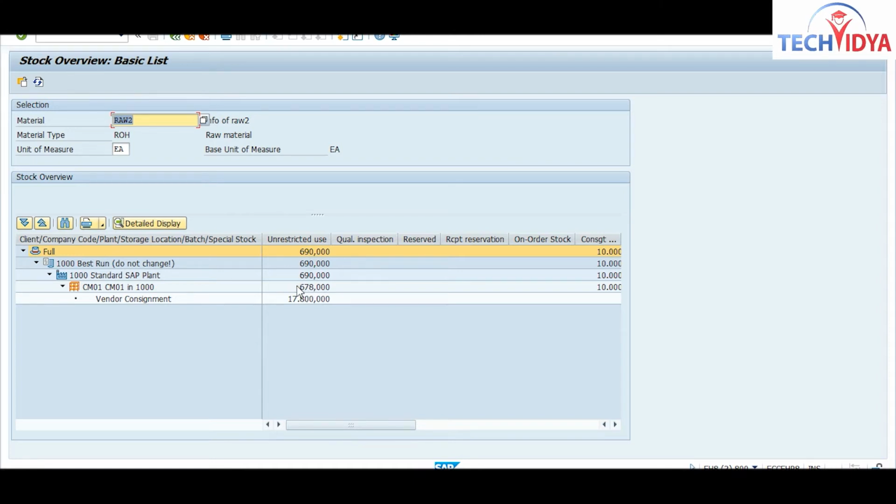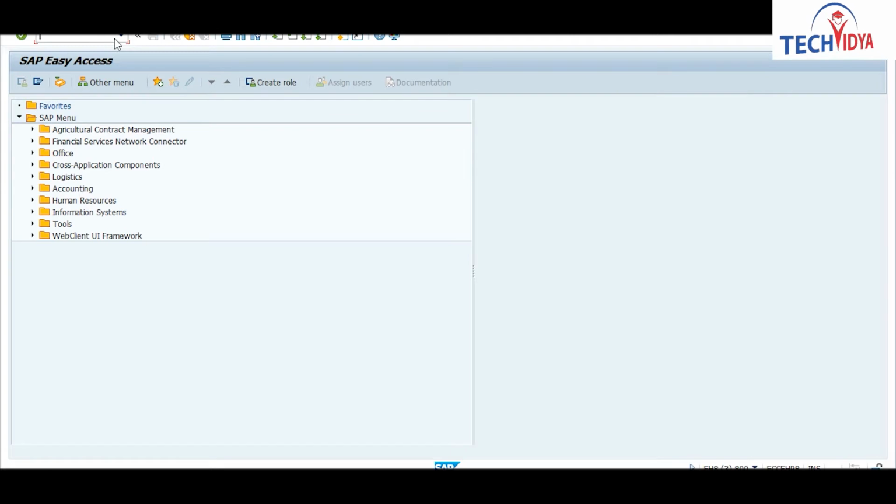So 100 quantity is minus here. From here we are not able to make it clear whether this 100 quantity was transferred with respect to the cost center. So what I will do is check the material document through MB51.